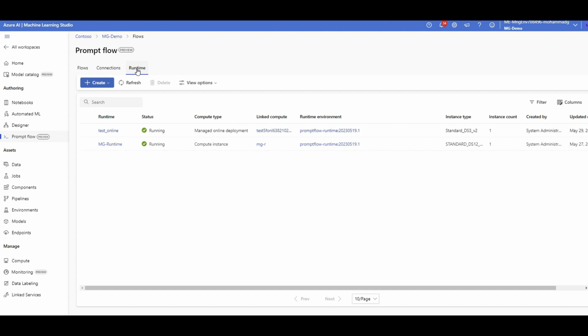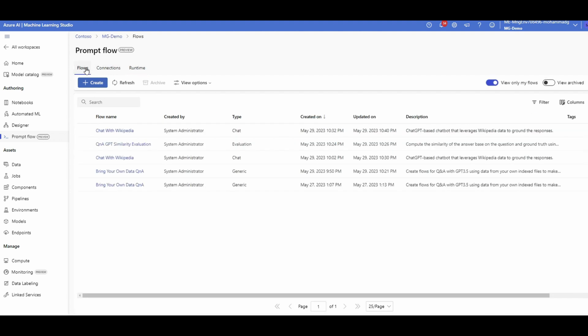We talked about the second and third one, but now let's go to the main one, which is the flow, the place where you create your prompt flow. Think about this. With this service, you can create your own company copilot. Create a large language model-based application that can do any task based on your development and design. You can think about it like this.